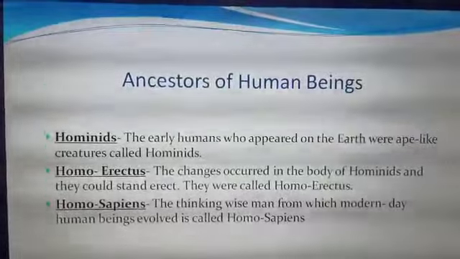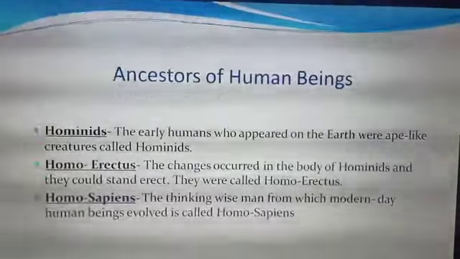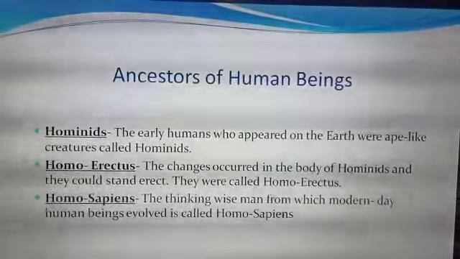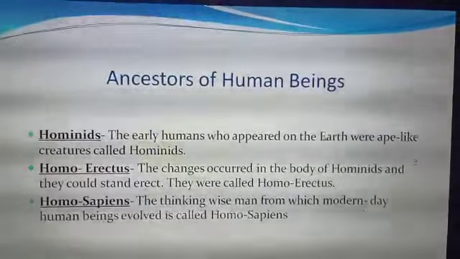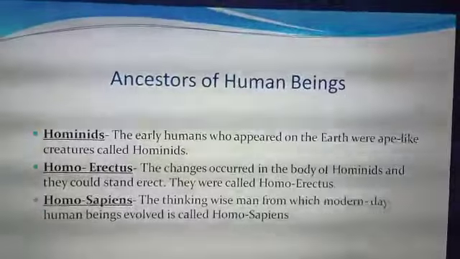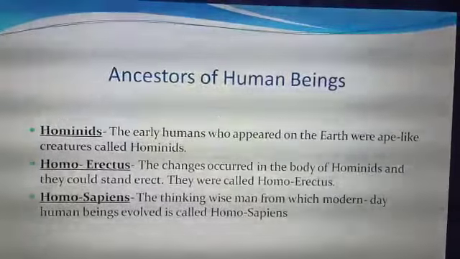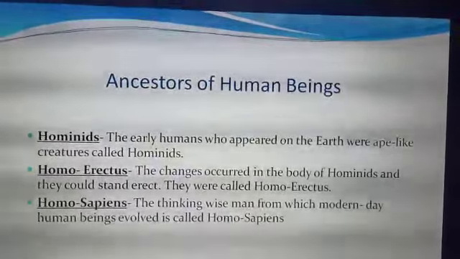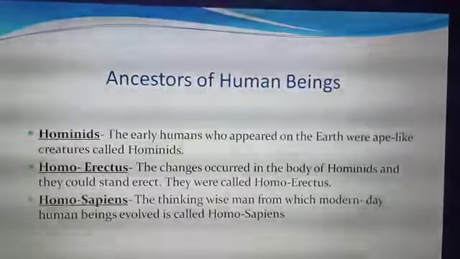The first one that comes in this category are hominids. The early humans who appeared on the earth were ape-like creatures called hominids. They could not walk straight. They lived either on treetops or in caves. They wandered from place to place in search of food and shelter.